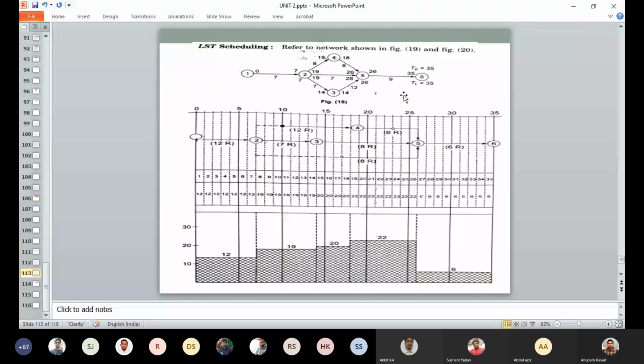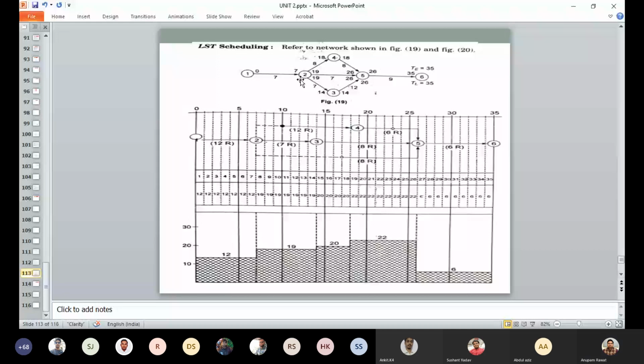T was known to you. In the previous diagram you found the value of T. Now that becomes the TL. So what you will do, you will deduct to find out the corresponding TLs. So for fifth it is 35 minus 9, so that becomes 26. Then 26 minus 12, that becomes 14. 14 minus 7, that becomes 7. 7 minus 7 is equal to 0.